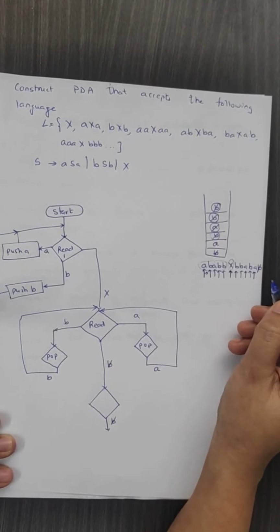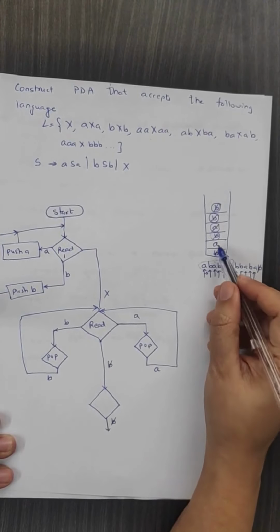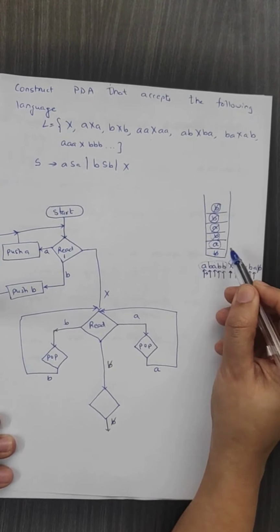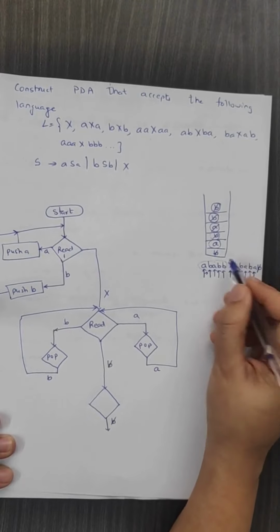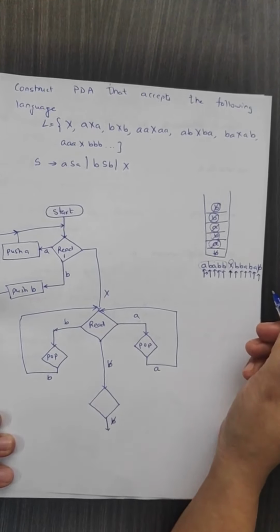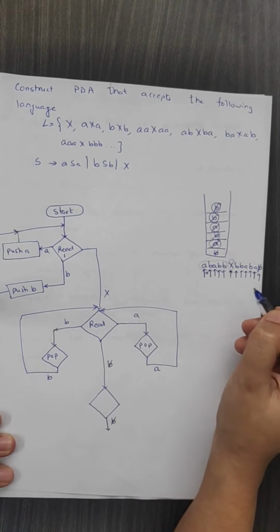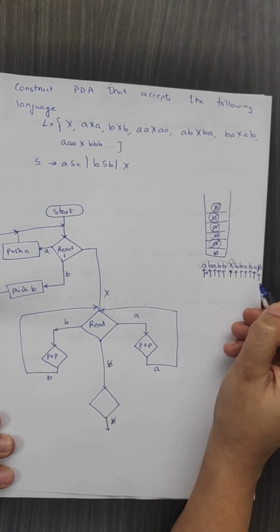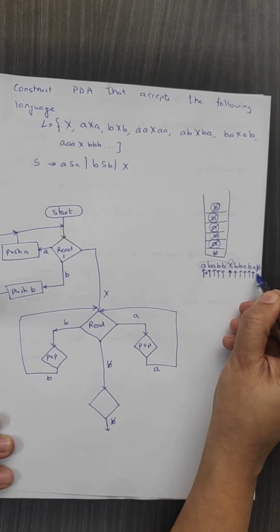The next input symbol is A. Pop the symbol; if it is A, the string is valid till this part, move ahead. Now we receive a blank. Once we receive a blank, it indicates that the string is valid till this part.